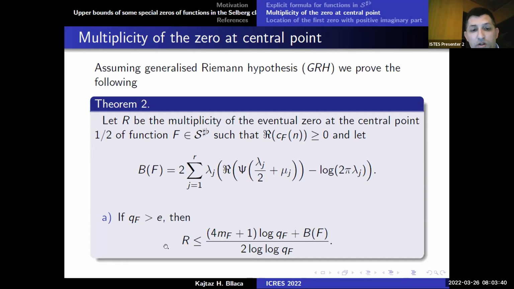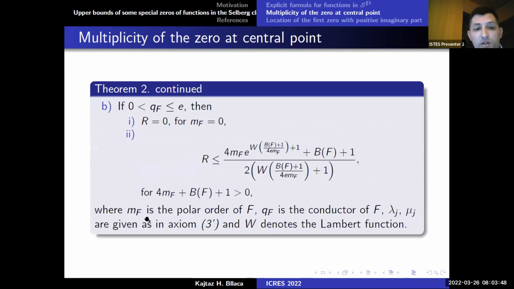So R is the multiplicity of the eventual zero at the central point. If Q_F is less than e, then we have this bound, where with W we denote the Lambert function.